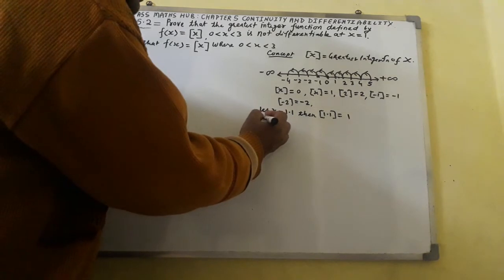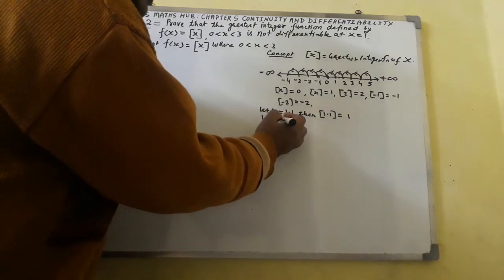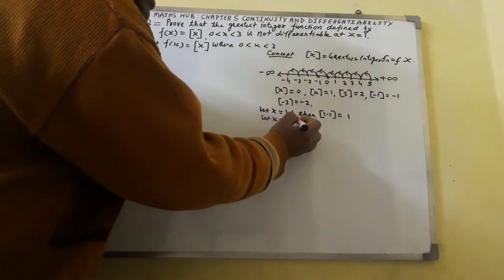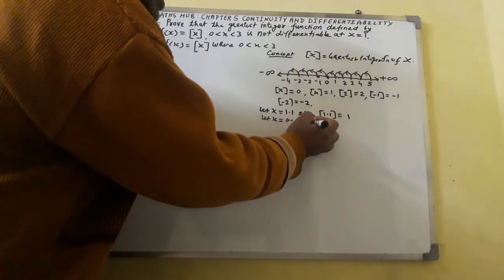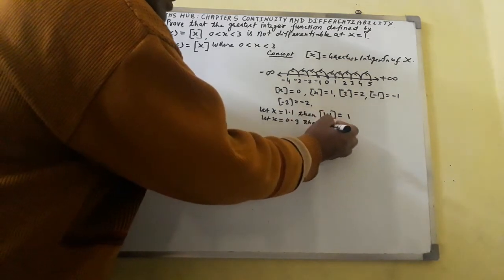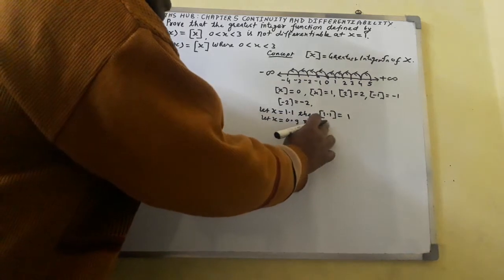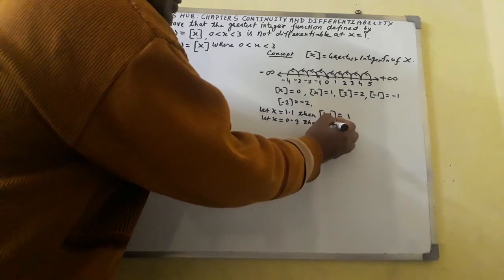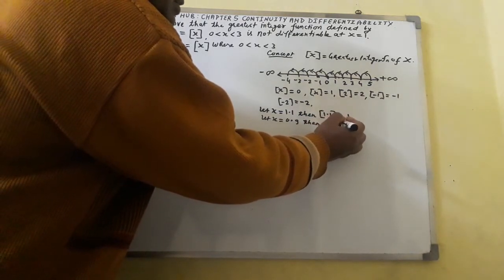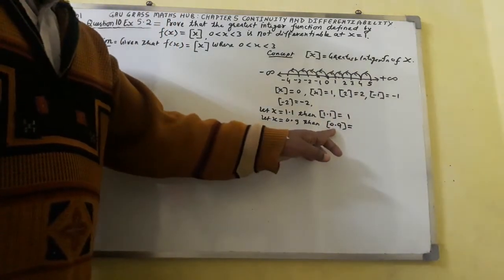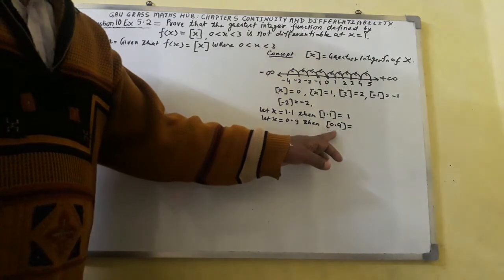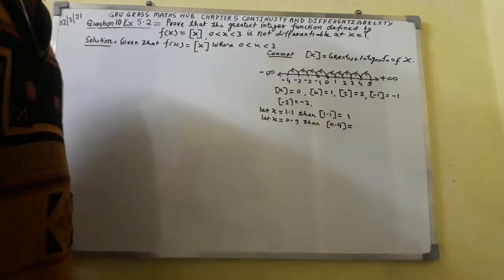If I take x equal to 0.9, then the greatest integer function of 0.9: I shall mark 0.9 on the number line.